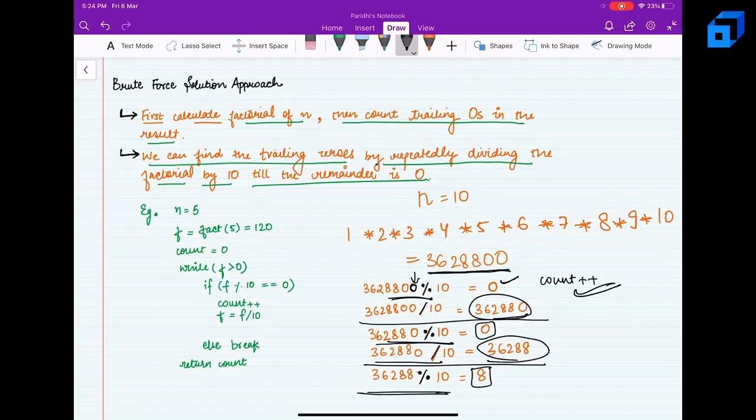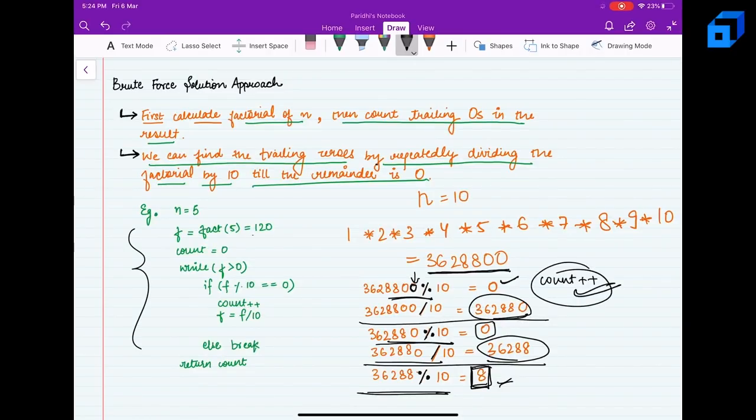That means here we have to stop because we have found all the trailing zeros, and since we have got a non-zero number, we do not care what is there at the left of it, right? So we will simply stop and return the count. And this is what is written in this snippet,